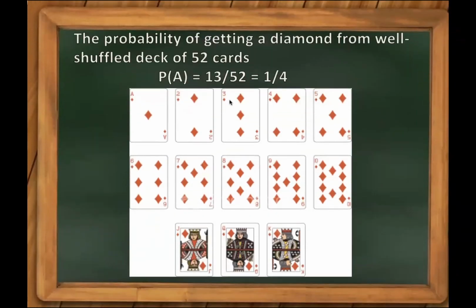How many cards in all? 52 cards. So how many diamonds? From 2 to 10, and then we have the ace, and the face cards Jack, Queen, and King. So 13 over 52, which is 1/4.